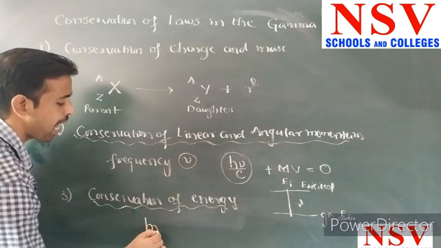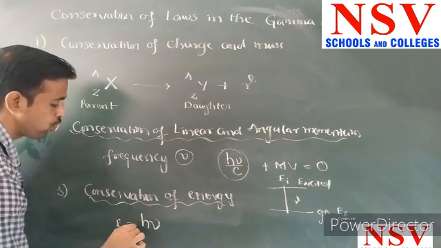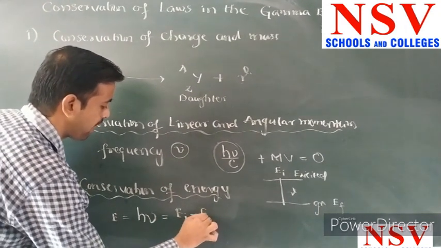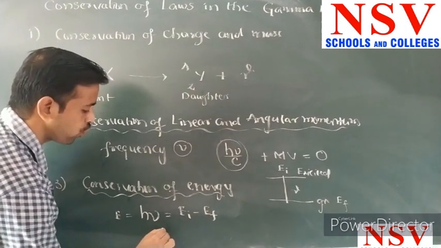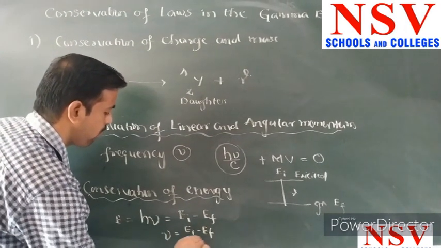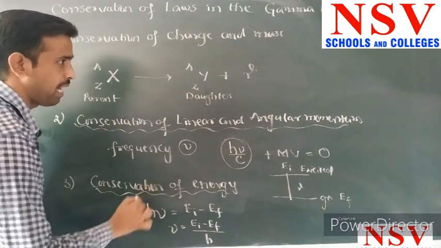The energy of the gamma ray is E equals h nu. Here nu can be written as EI minus EF by h. This satisfies the conservation of energy.